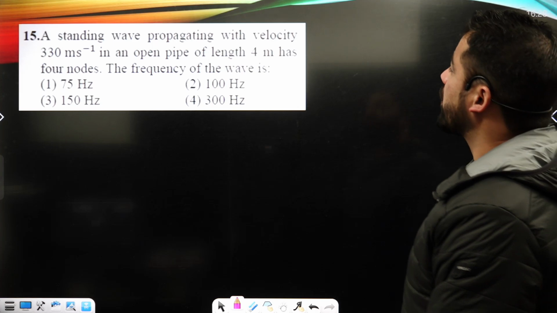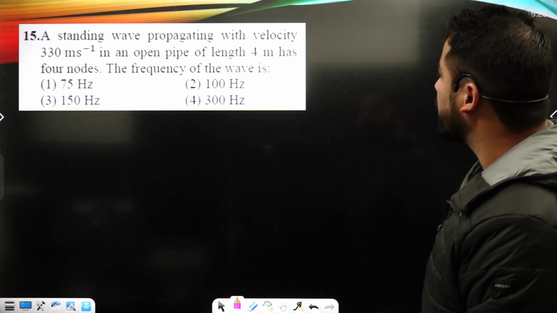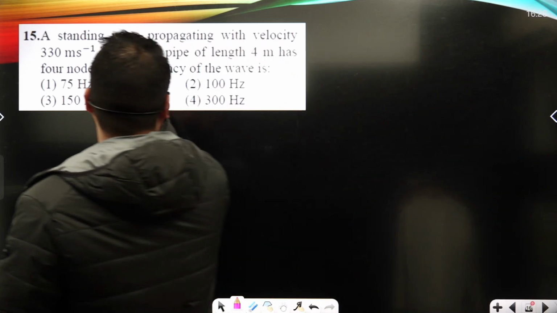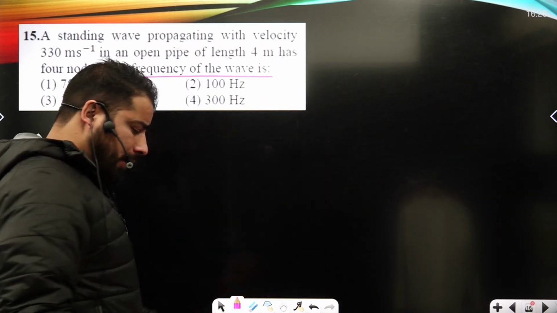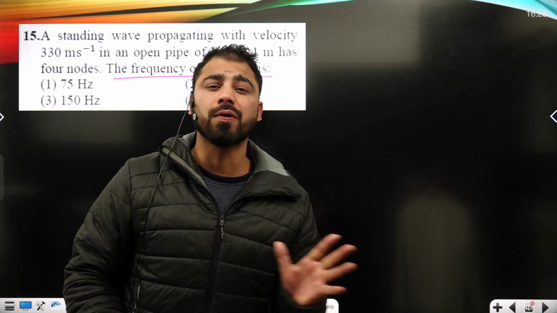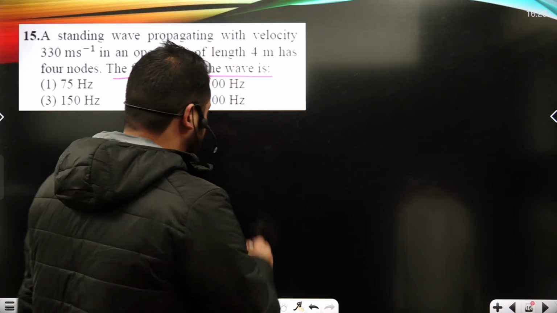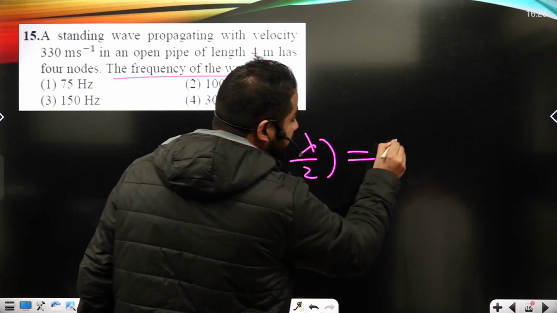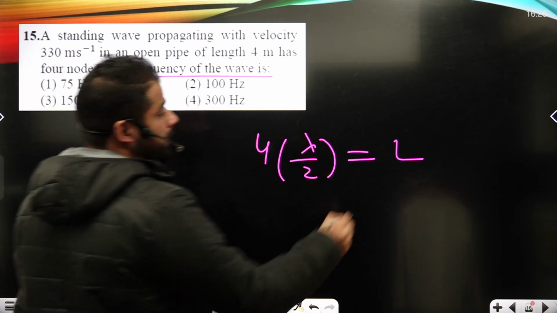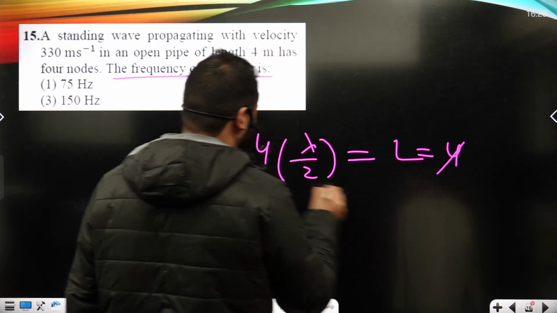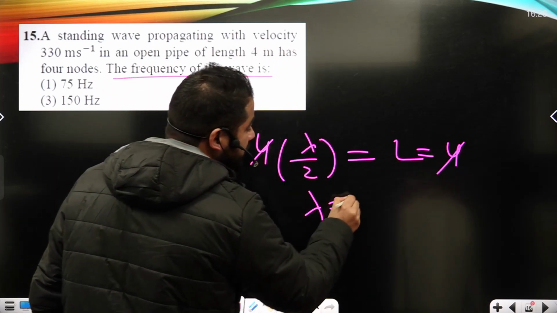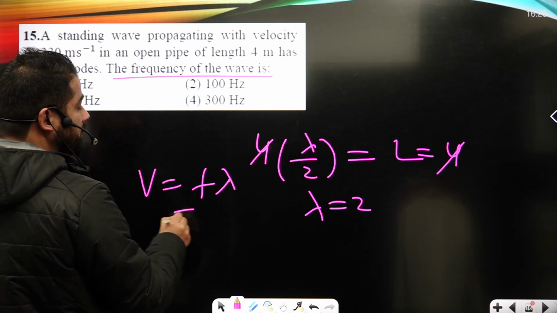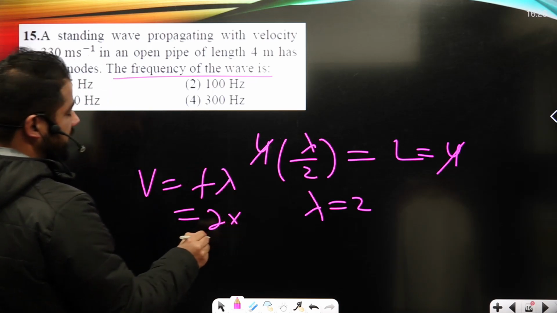Now, a standing wave propagating with the velocity, this, in an open pipe of length 4 meters has 4 nodes. Find the frequency of the wave. In an open pipe, basically 4 nodes are going to form, right? That means 4 times lambda by 2 will give me the exact length of the pipe, that's L, and it's given as 4. So lambda is equal to 2. And now when it comes to velocity, that's frequency times lambda.